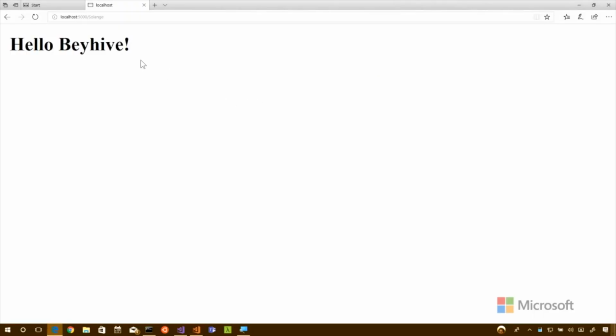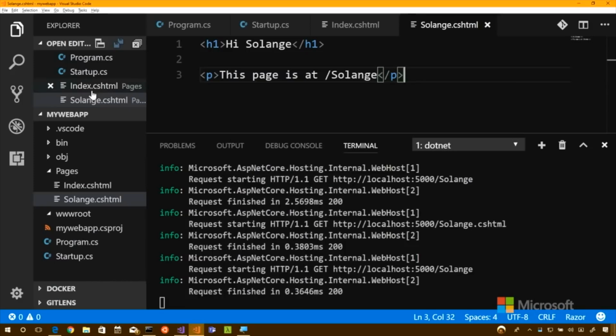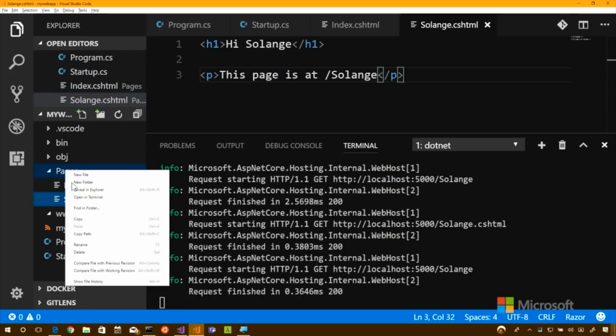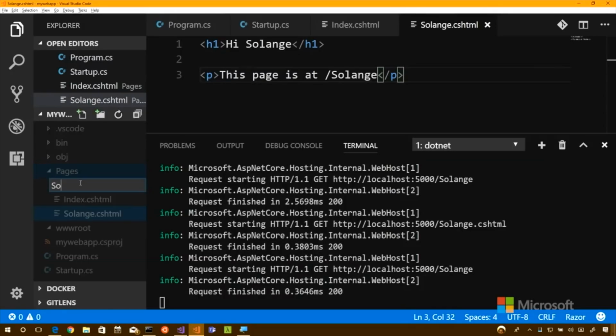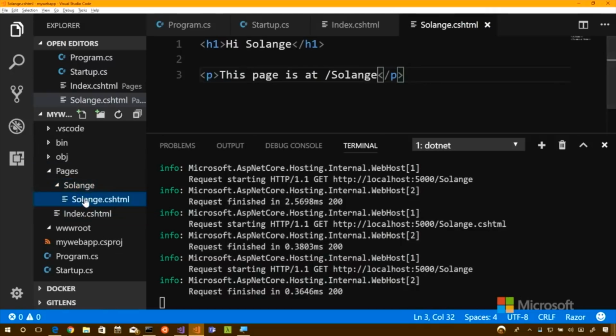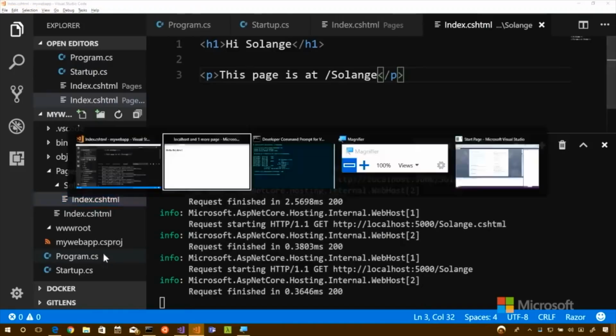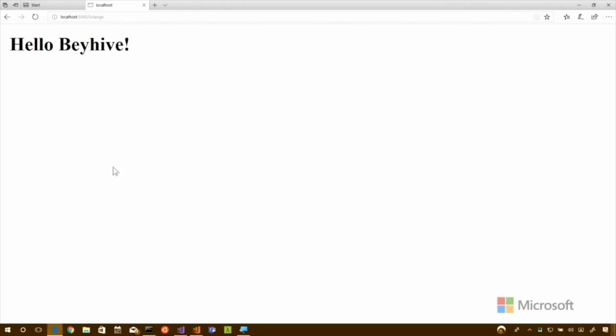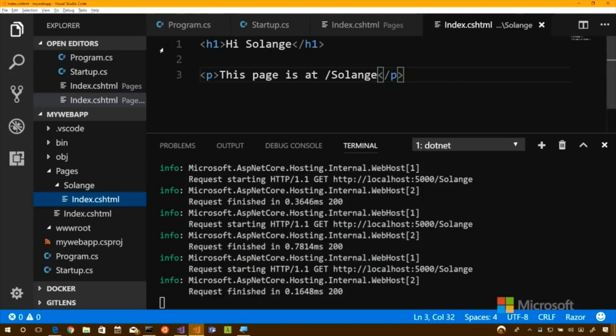And that one is not showing up. It is not. Why don't we put it in a folder within a folder? Okay. And then call it index? So it would have to be Solange/index then. No, because index is the default.